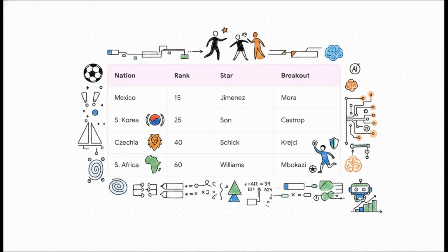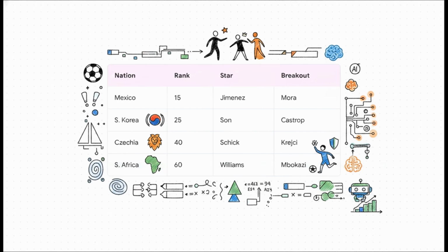Moving right along to Section 2, Meet Group A. Before we go full matrix into the data models, let's blend the human element with the stats for a second. Let's look at the clear contrast in global standings and star power just within Group A alone. You've got 15th ranked Mexico, powered by veteran Raul Jimenez, who, by the way, just scored his first ever World Cup goal in that chaotic opener we just talked about, playing alongside their 17-year-old wonder kid Gilberto Mora.